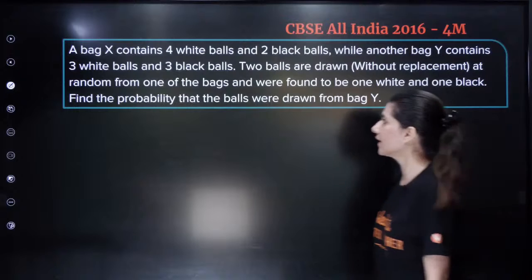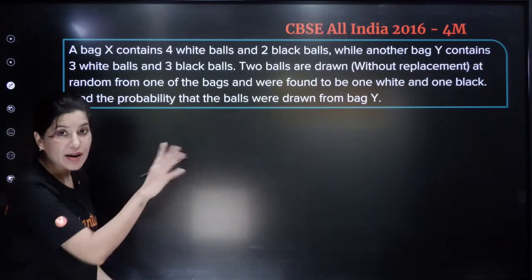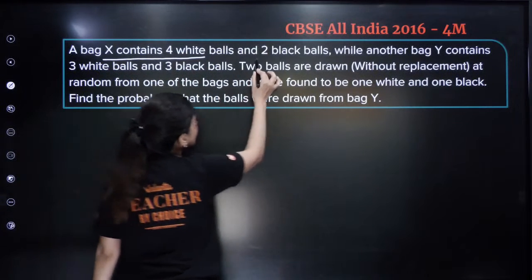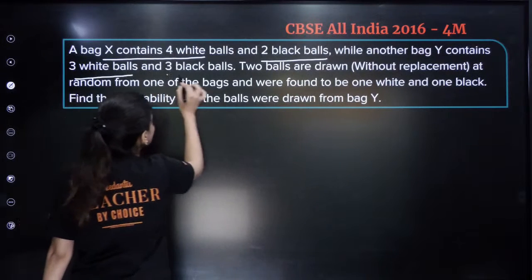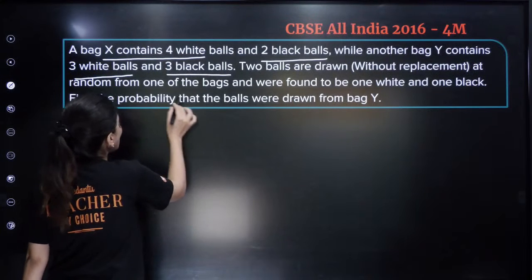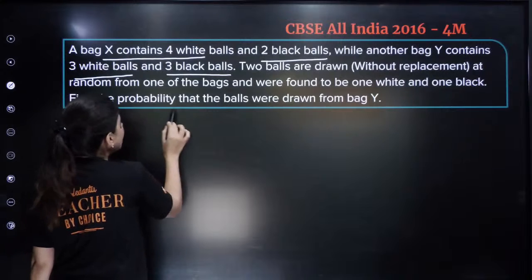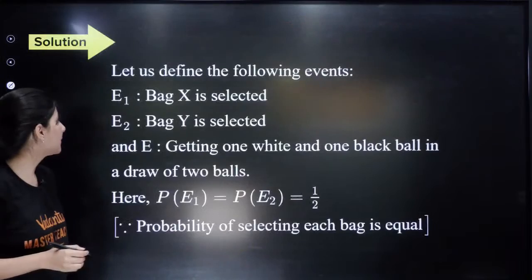Next question. All right, a similar question, but a 4 marker question. Bag X contains 4 white balls and 2 black balls. Another bag Y contains 3 white and 3 black balls. 2 balls are drawn at random from one of the bags and found to be 1 white and 1 black. Find the probability that the balls were drawn from bag Y.